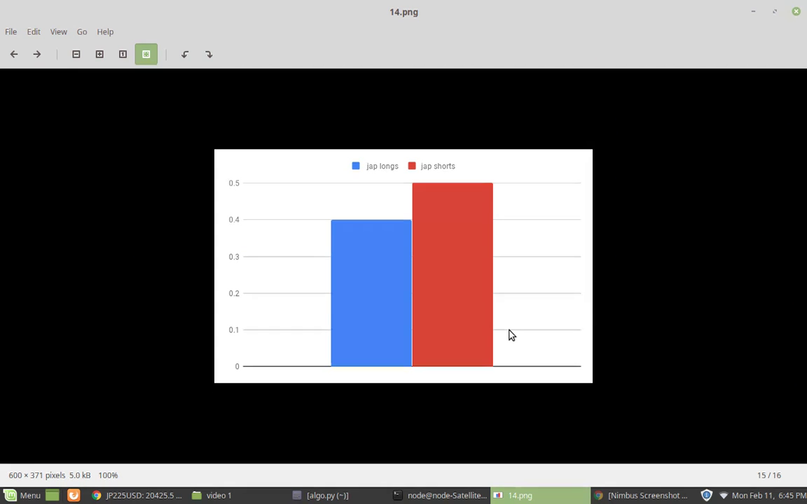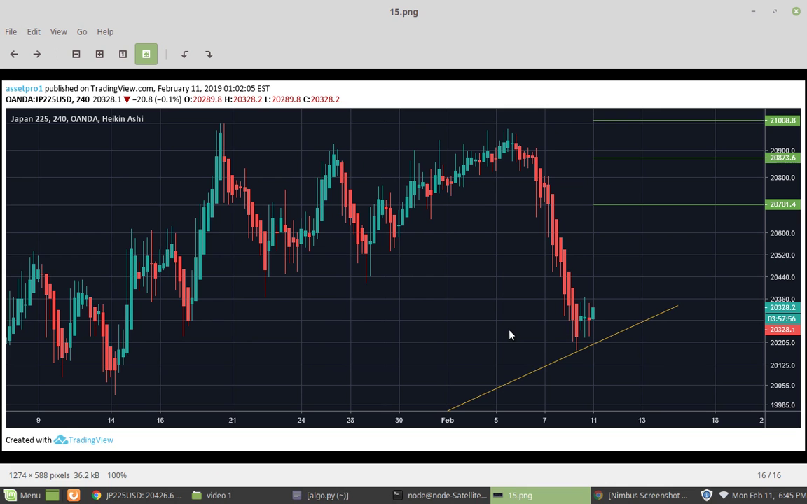But let's take a look. Yeah, see, this is it. When it comes to the longs and shorts, pretty much almost even. And when I took this was around 1 o'clock. It's about 6:45 right now, February 11th. And so this is what it looks like now.